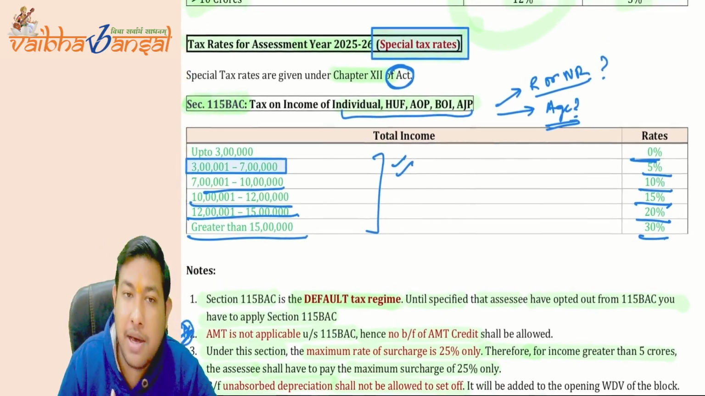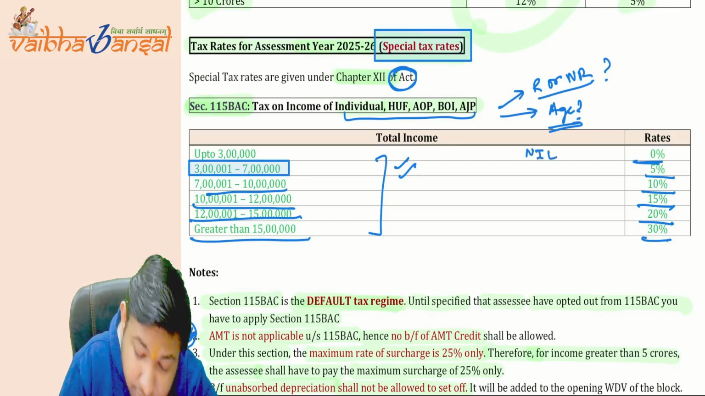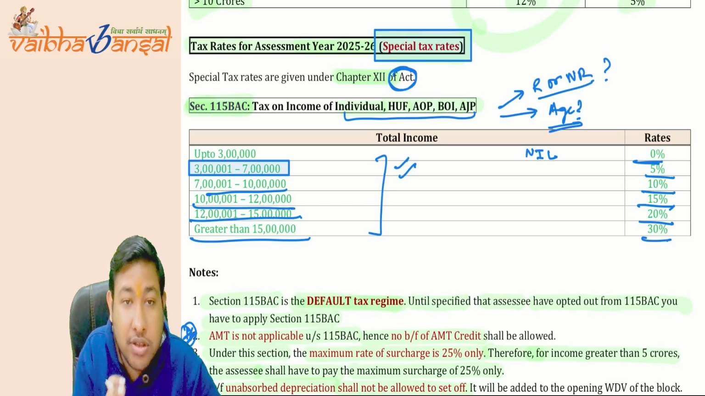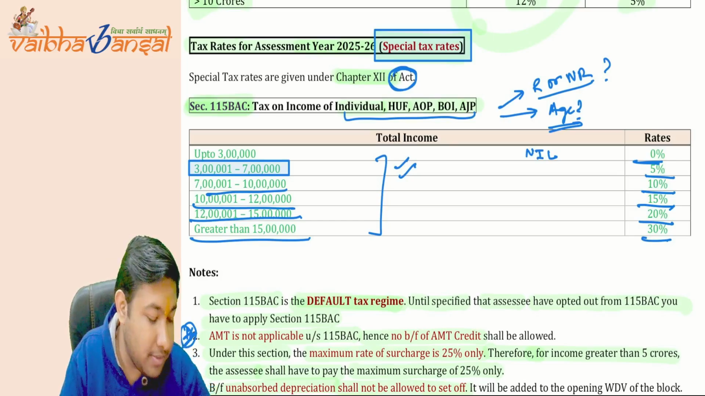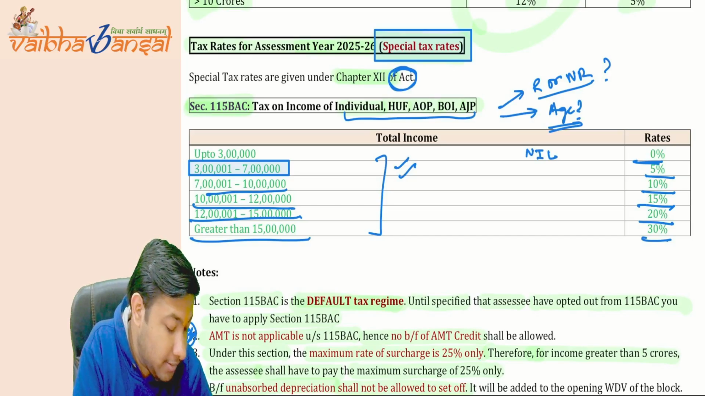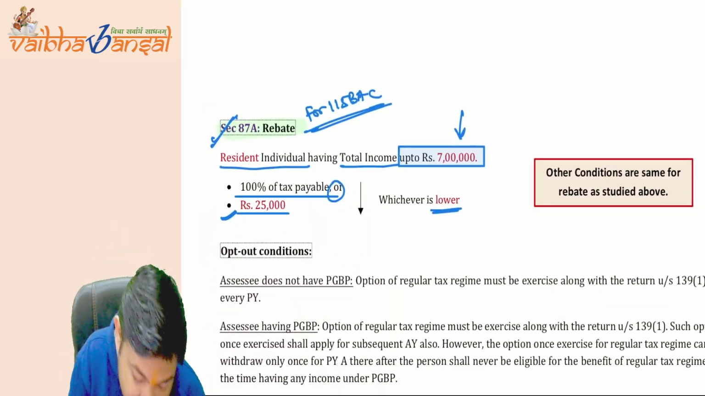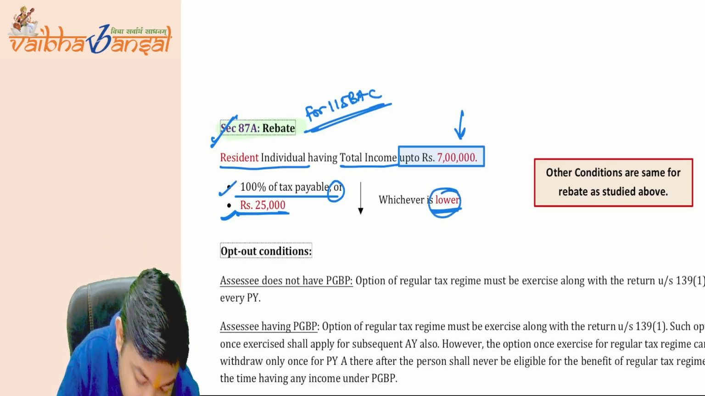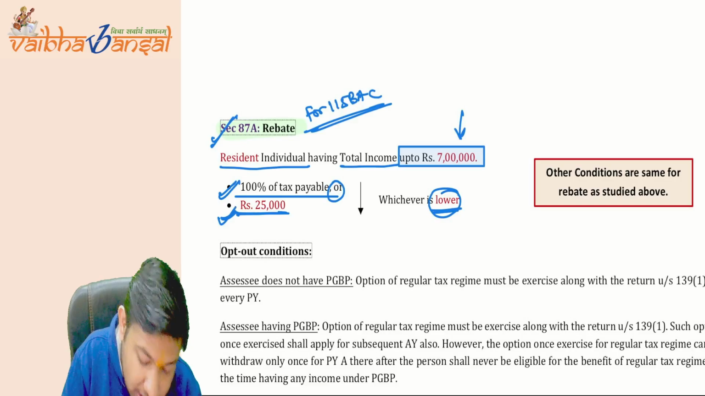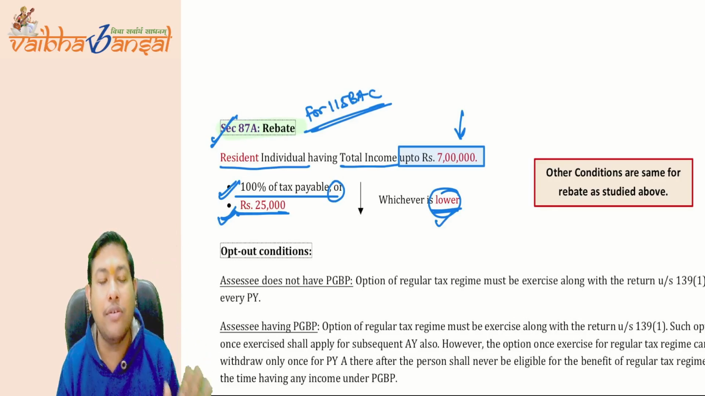If I am earning 7 lakh rupees, till 3 lakh it is zero tax. For 3 lakh to 7 lakh, that is 4 lakh rupees, 4 lakh multiplied by 5% will come to 20,000. But here it is written as 25,000. So what is lower? 100% of the tax is 20,000 or 25,000, whichever is lower is 20,000. So you'll get the whole deduction of 20,000.